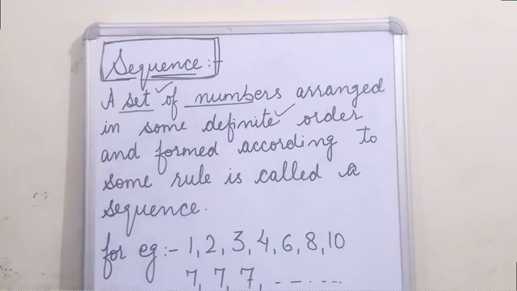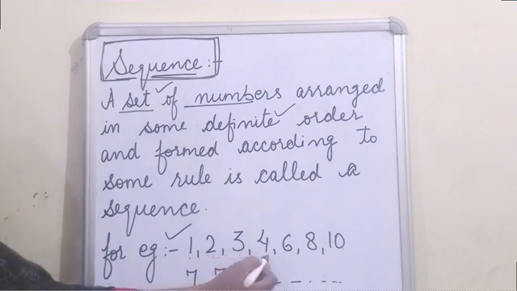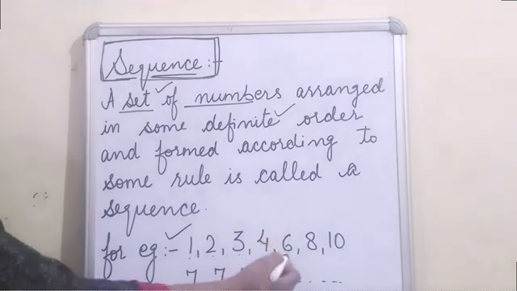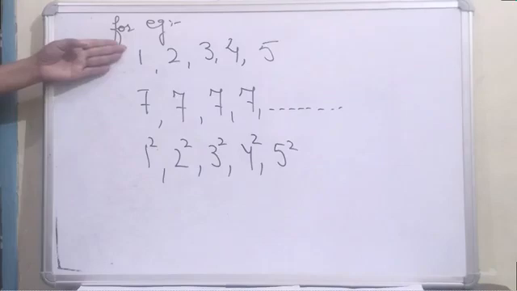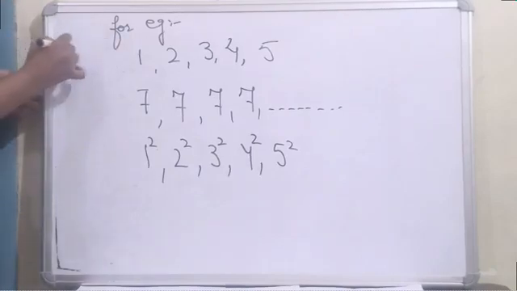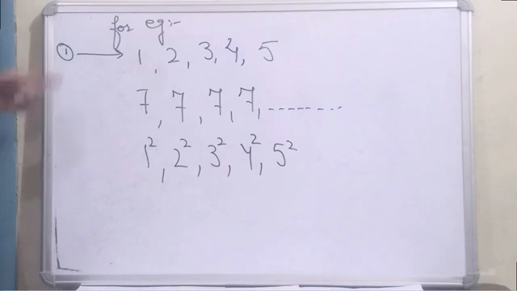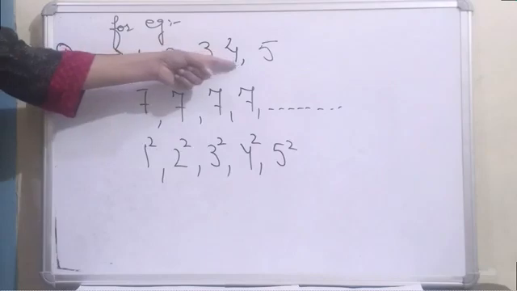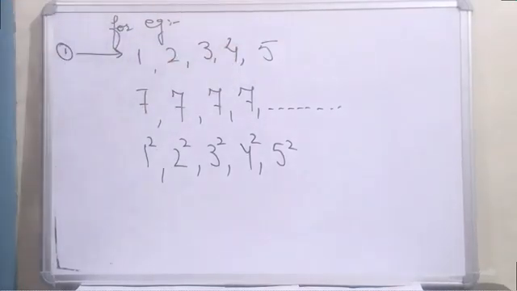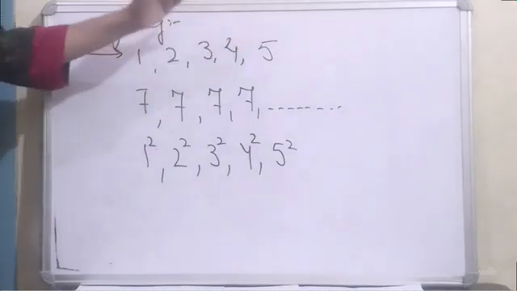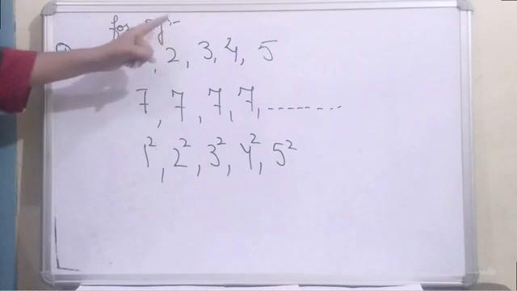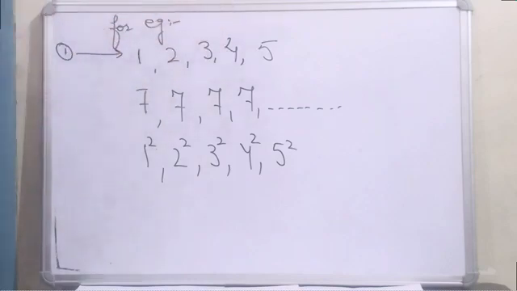For example, I'm taking here 1, 2, 3, 4, 6, 8, 10. So we'll see a few examples here. The first one is 1, 2, 3, 4, 5. It is a sequence and you will definitely observe some pattern here. The pattern is that each next term increases by 1.